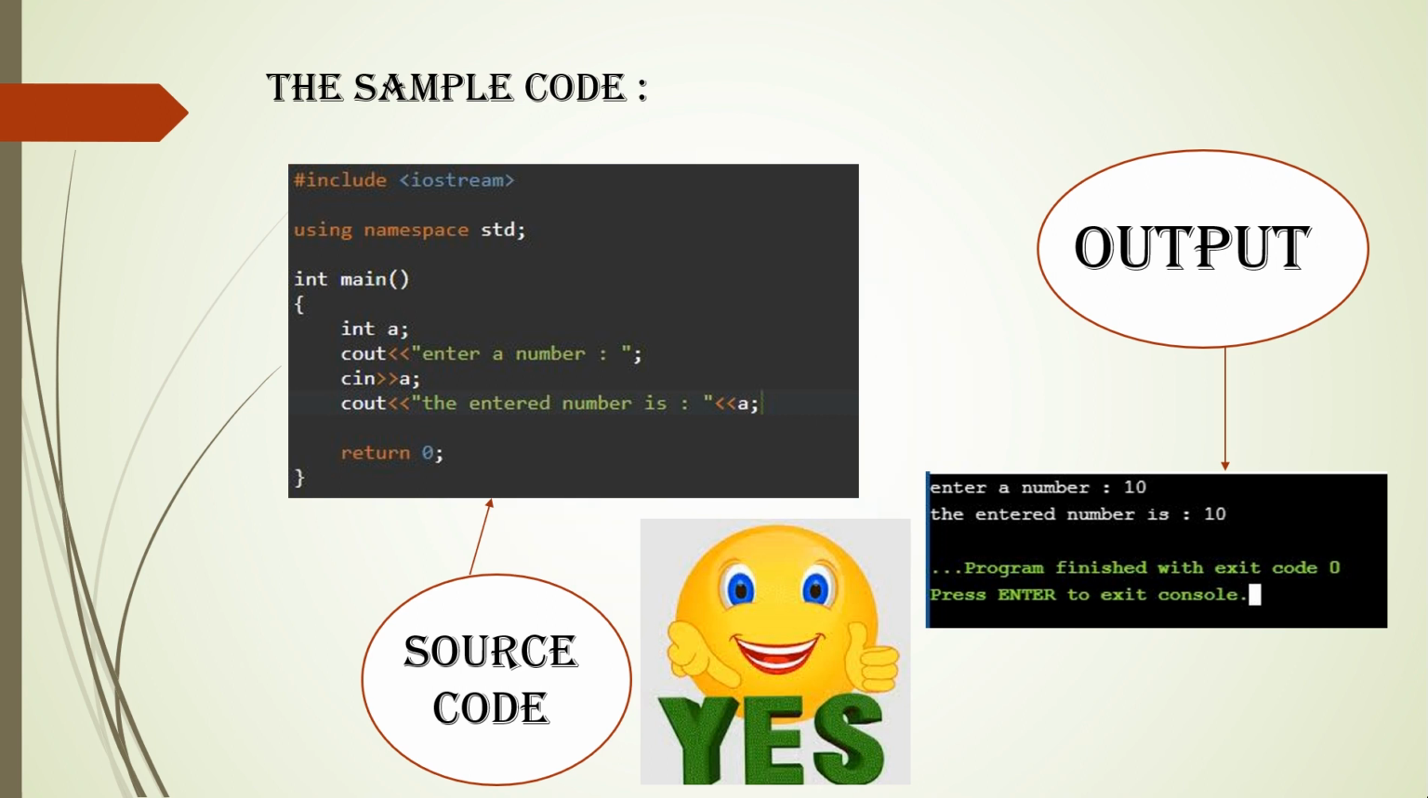Here I have declared a variable a and then take the input from the user. For that, I have printed a message with the help of cout, that is, enter a number. It will tell the user to enter the number, and in the next line I have written cin with the extraction operator, then a with a semicolon. So it will take the input, whatever number the user enters, and store it in the variable a. And after this, I have displayed that number with the help of cout.